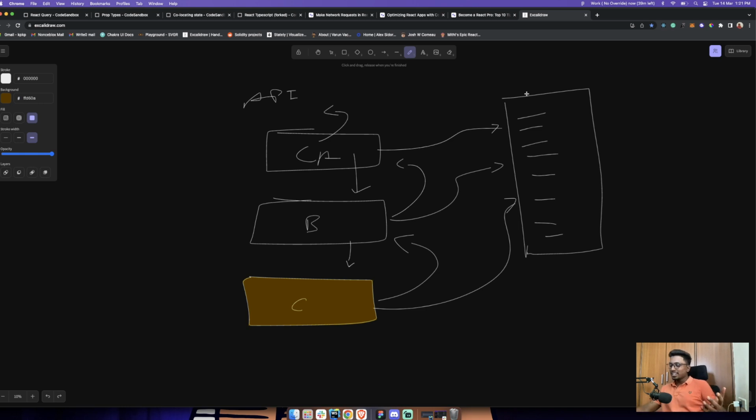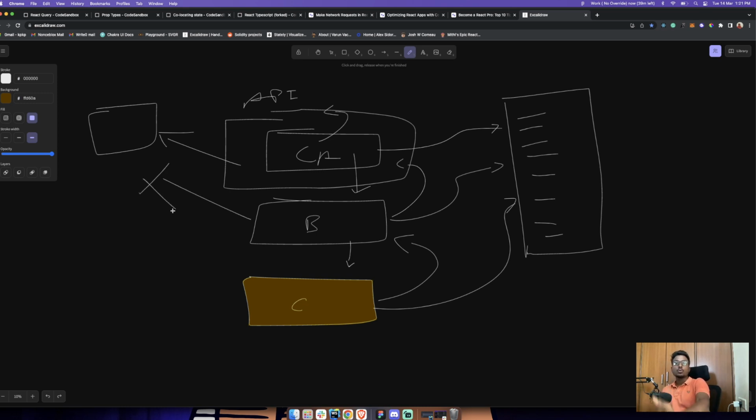Okay, so then context API came in. So context API does the same thing, but in a better way. You don't need any action dispatchers or any reducers or anything. You can directly use context. Context sits on top, and the best thing about context is you can encapsulate it. What I mean by encapsulate it is, if you want only this component to access that context, you can do that. You can set up the scope only to this component. You can access it only there, and these other components won't get any access. So you can do the same thing with context in a better way with less code.